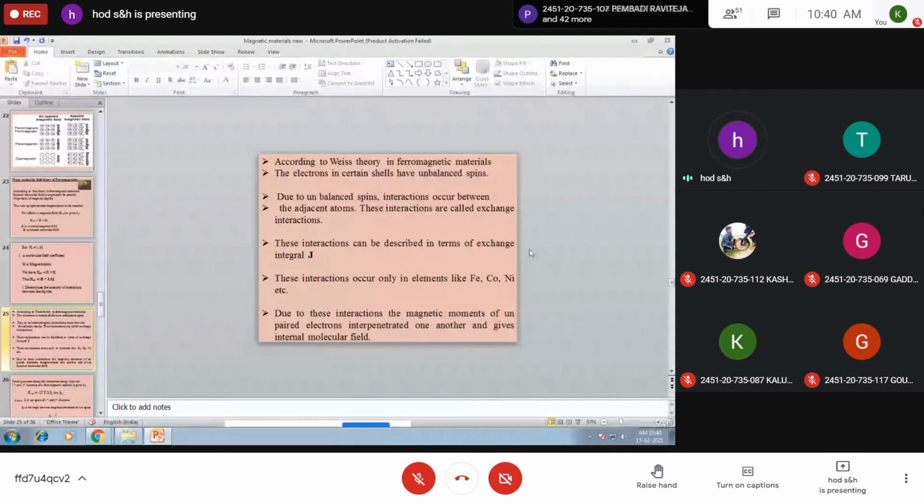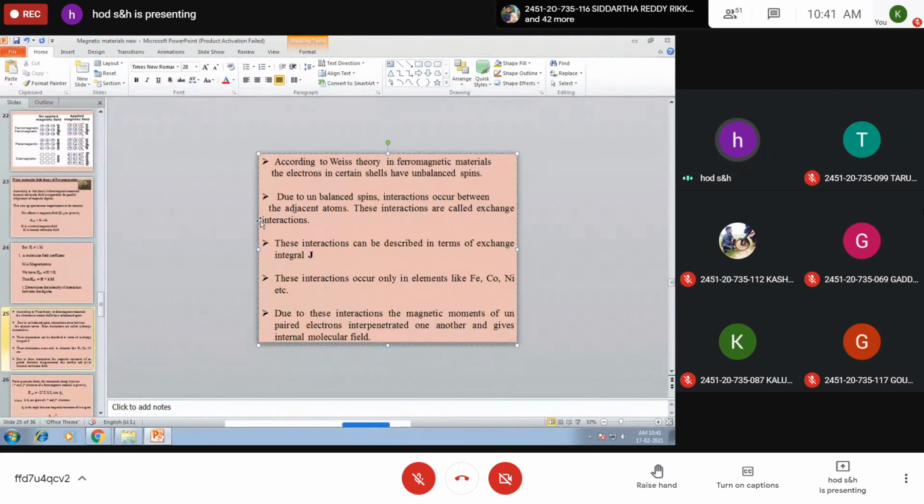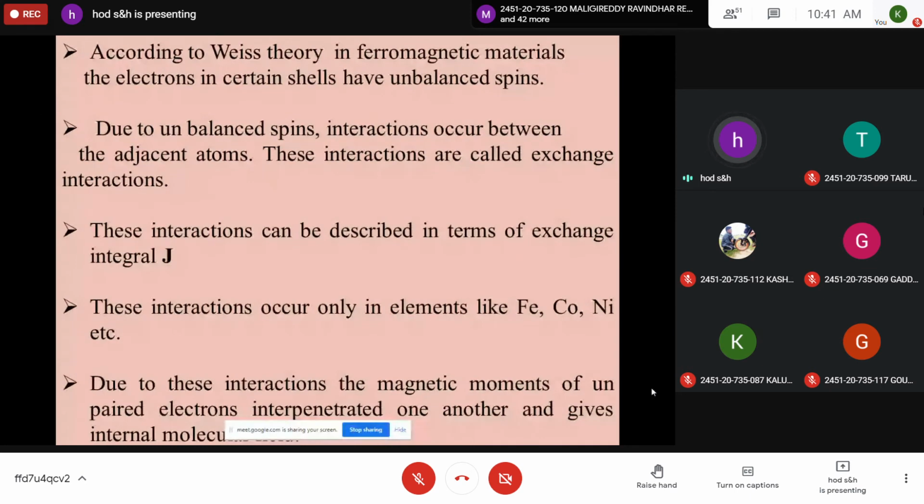So write down this. According to Weiss theory, in ferromagnetic materials, the electrons in certain shells have unbalanced spins.